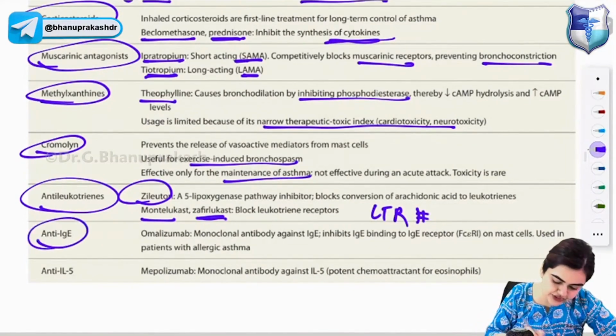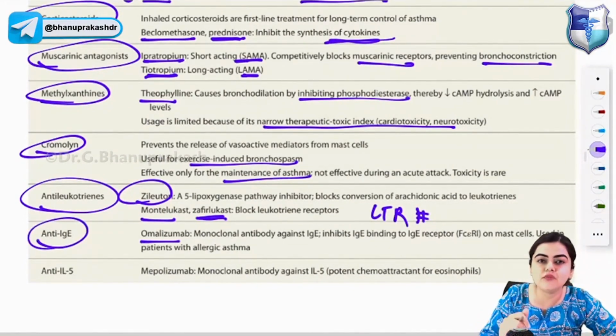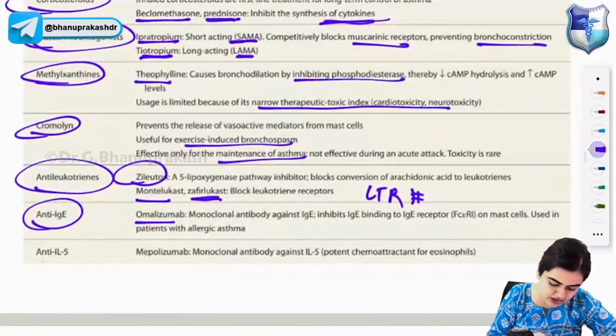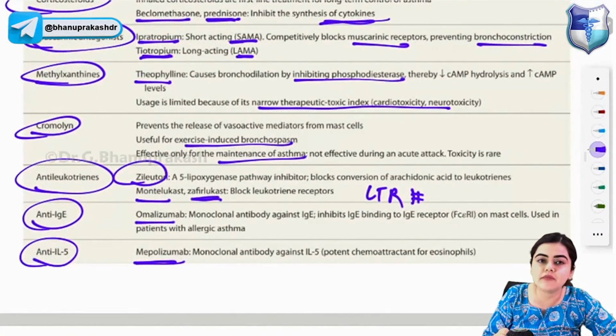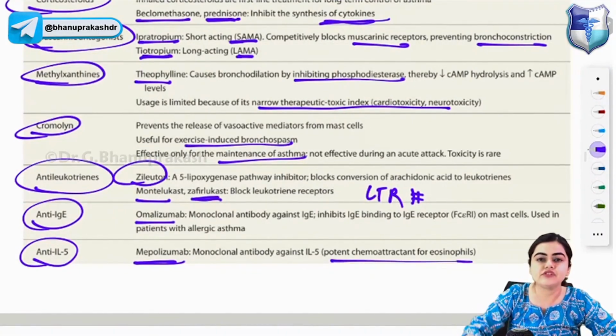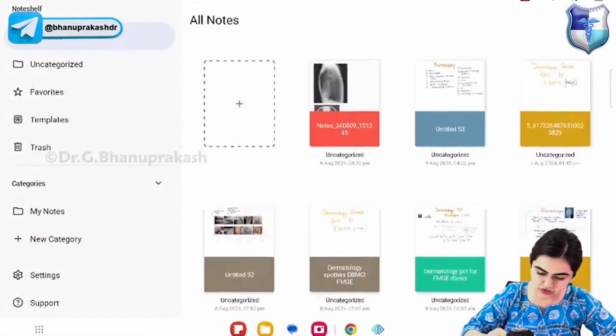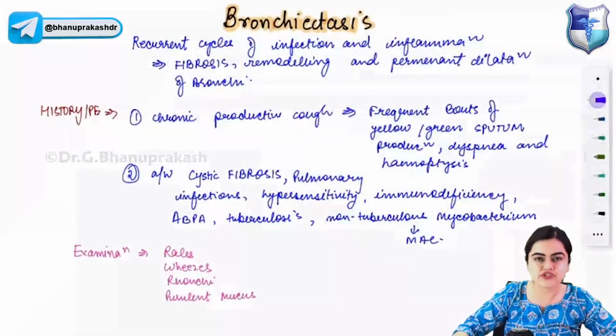Next one is the anti-IgE antibody omalizumab. Omalizumab is a monoclonal antibody against IgE. It inhibits the IgE binding to the IgE receptor on the mast cells and it is used in allergic asthma. And finally, anti-IL-5 antibodies, mepolizumab. Mepolizumab is a monoclonal antibody against IL-5, which is a potent chemoattractant for eosinophils. Understood? Clear? This was about the drugs which are used in asthma.